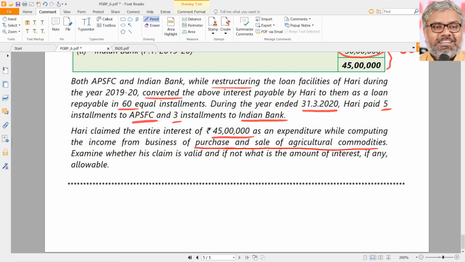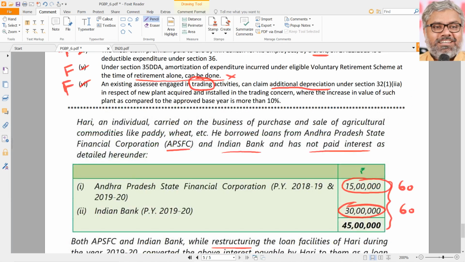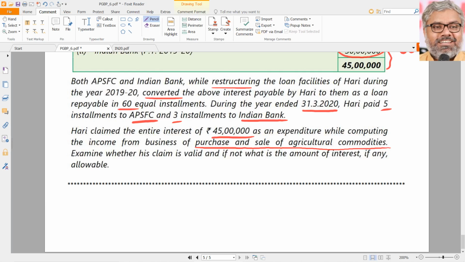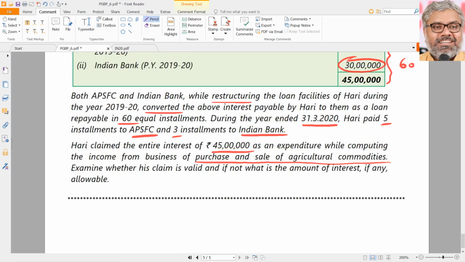See, some people will once again think, this agricultural income, it is exempt. He is not doing any agriculture. He is in the business of purchase and sale of agricultural commodities. He is doing trading, not agriculture. So, it is a naturally taxable item. That's fine. It is not our main question here. Main question is whether his claim is valid or not to claim the entire 45 lakhs as deduction. Can he do that? Answer is no.